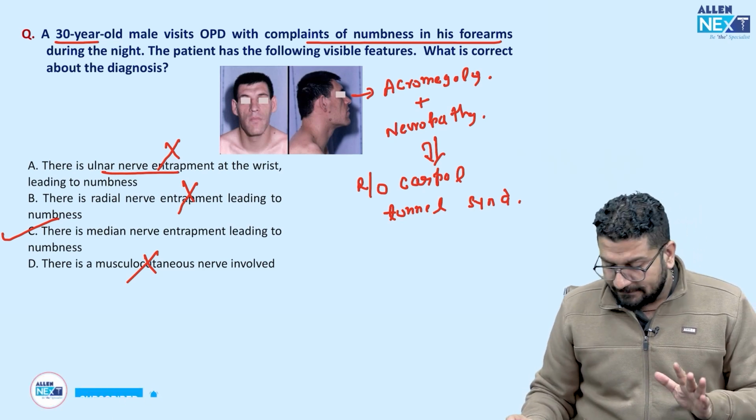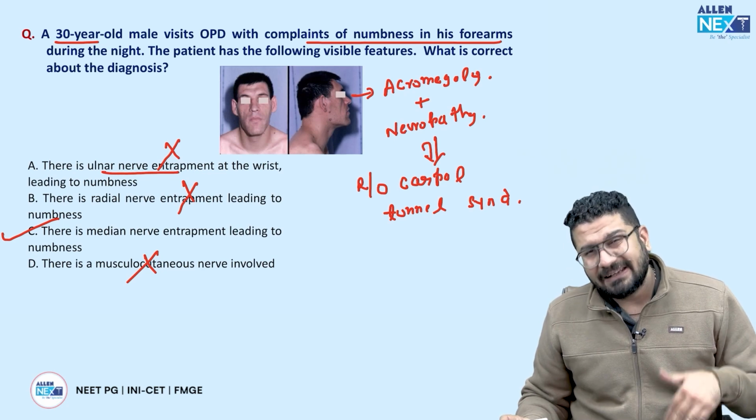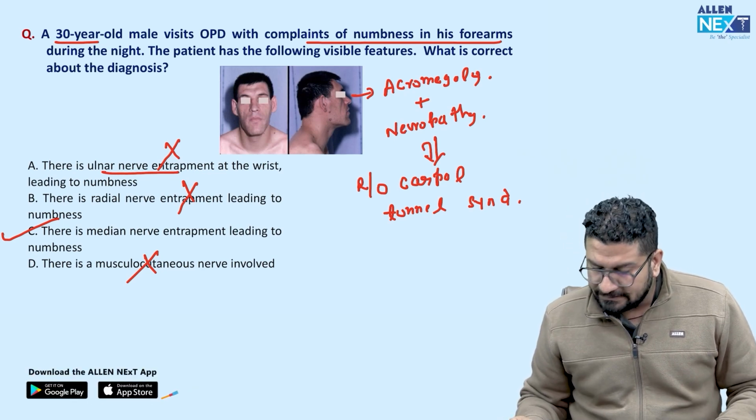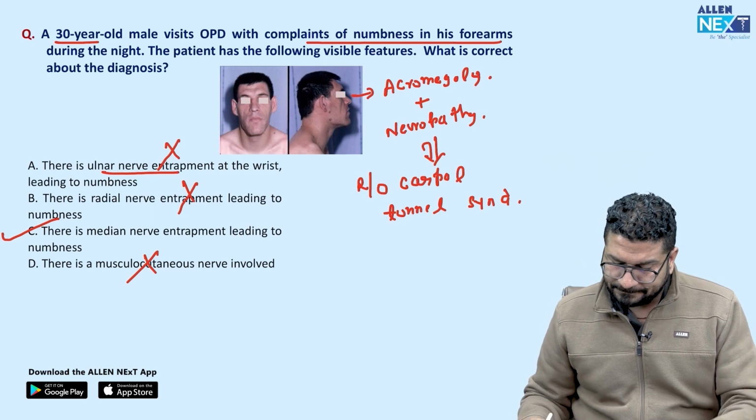तुक्का मारा तो भी सही. Again, just remember the logic. In acromegaly, in late stage only you will see patient will have neuropathy. That is, there can be risk of carpal tunnel syndrome.